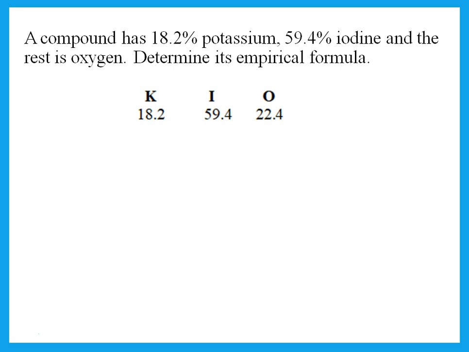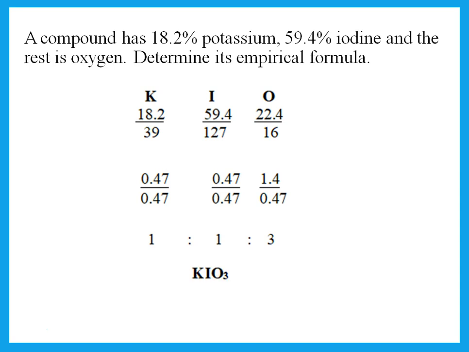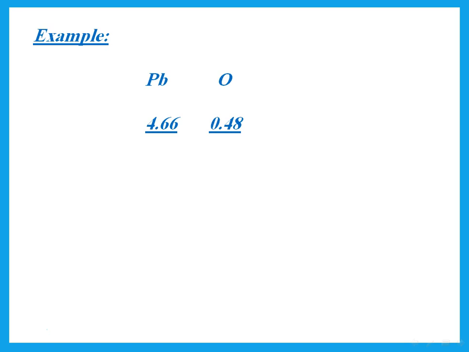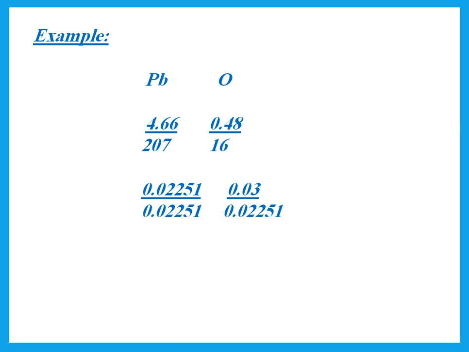Now, how do we calculate empirical formula? We first divide by the mass number of each one. Again, the mass number is the big one. So potassium divide by 39 and so on. And I get these numbers. Now I look at these numbers and I divide by the smallest so that I can get the simplest ratio. And that gives me the empirical formula. So if I have an example like this, he gives me percent lead and percent oxygen. Again, the first thing I do is divide by the mass number. I get 2 numbers, then I divide by the smallest.